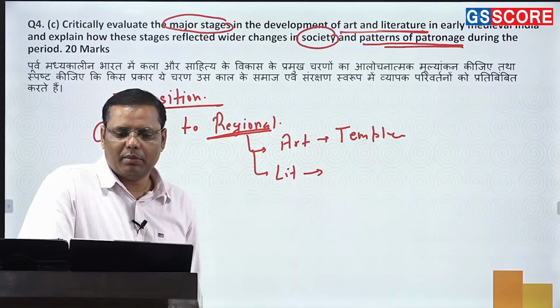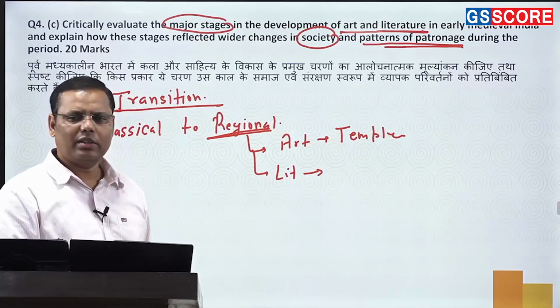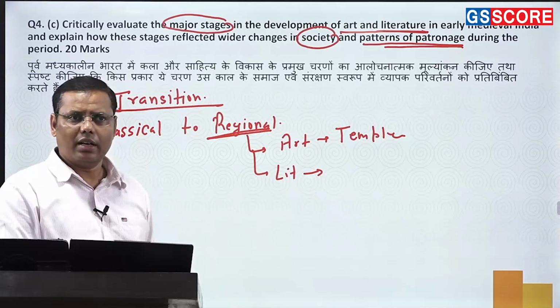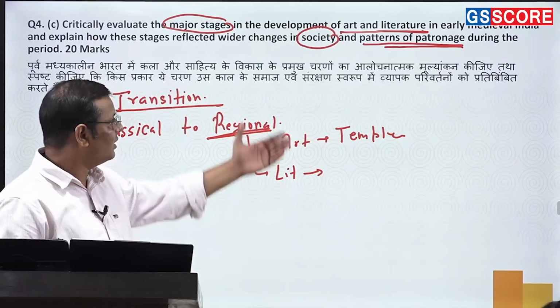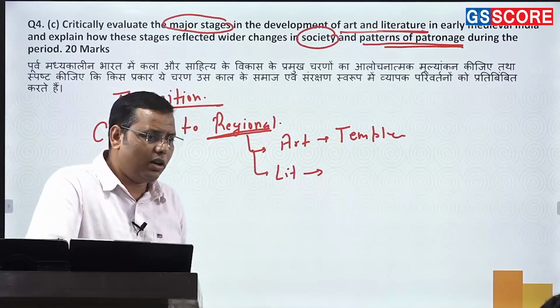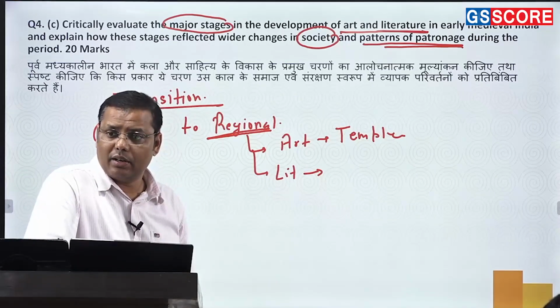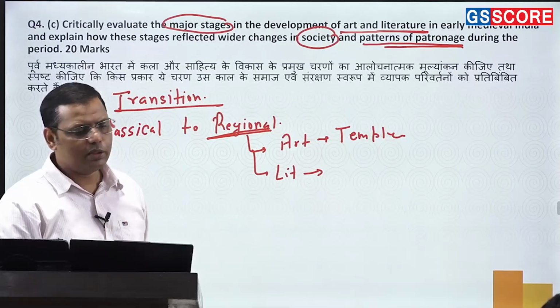You can talk about Tamil, Telugu, then Kannada, and in North India also multiple languages are emerging. If it is about early medieval India, then you can talk about Marathi, Sauraseni, Apabhramsa; these languages are developing. So multiple developments were happening here.